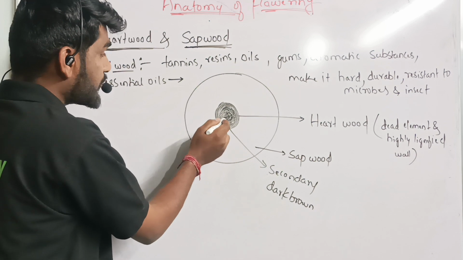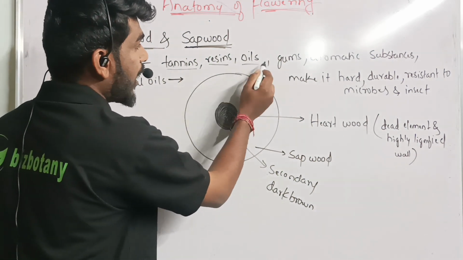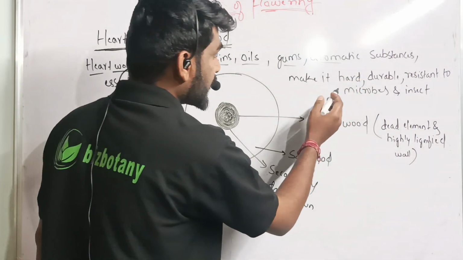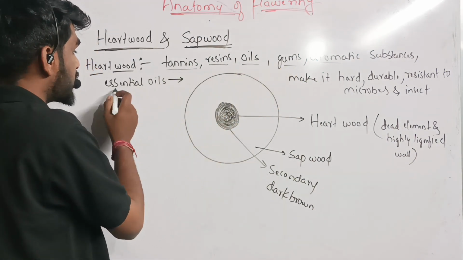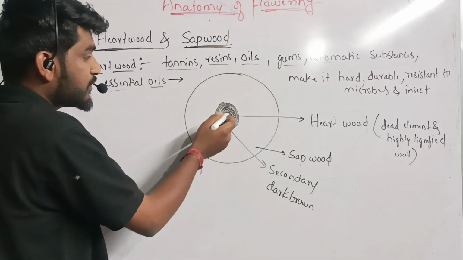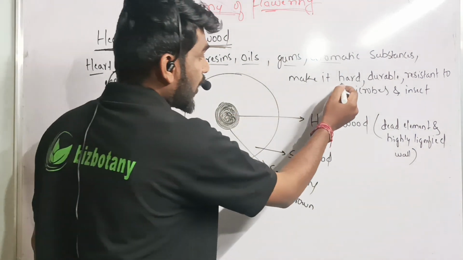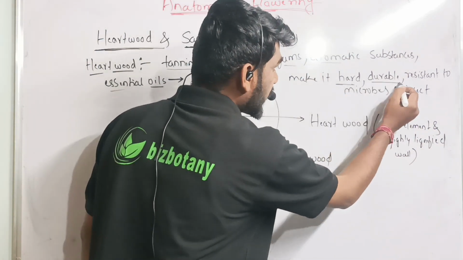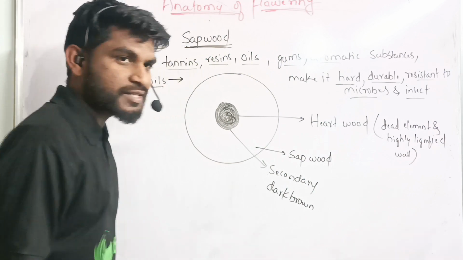It is deposited with secondary metabolites like tannins, resins, oils, gums, aromatic compounds. Due to the presence of all these aromatic substances and essential oils, this central wood is hard, more durable, resistant to microbes and insects.